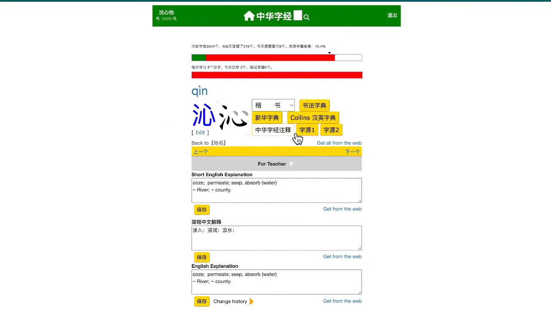Let's take a look at the character itself. It makes a lot of sense: the water radical on the left and the heart on the right. So basically it's saying you feel the moisture permeate and soak into the heart.